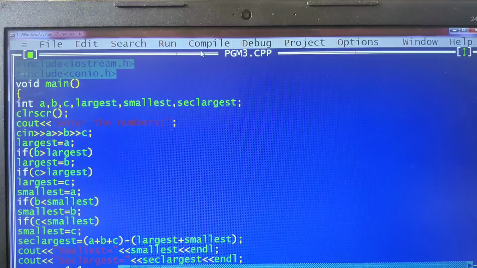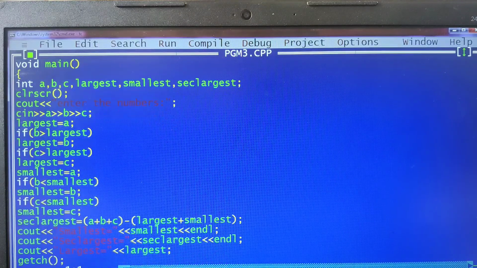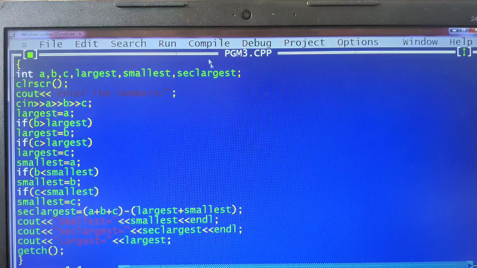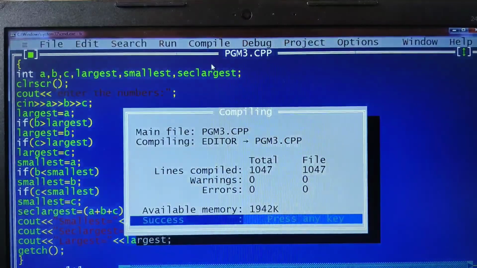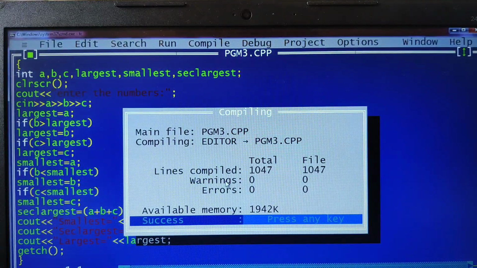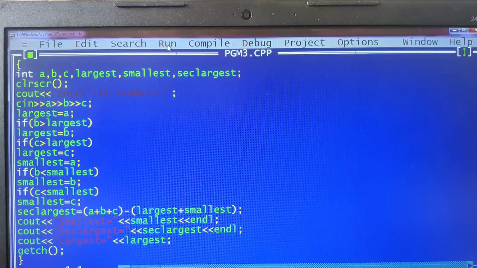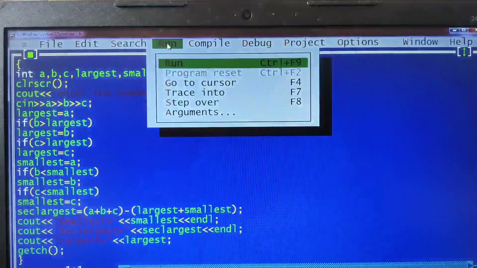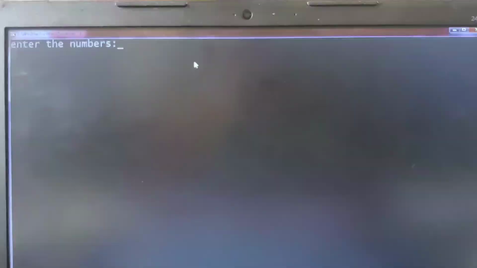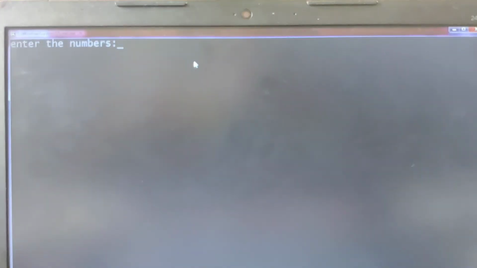Yes, children, here is a program. This is the same program that I have shown. Let me execute this program. Now see here, I'll go for the compilation first. I got 0 errors. Once the compilation gives me 0 errors, I can go ahead and run the code. Okay, run. It is asking me to enter the numbers.